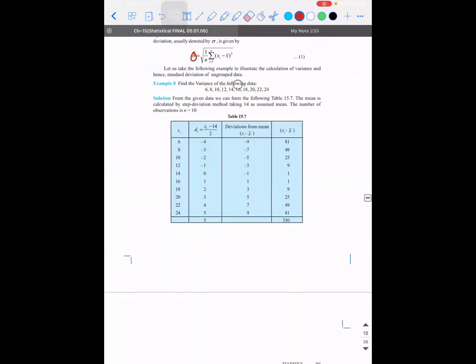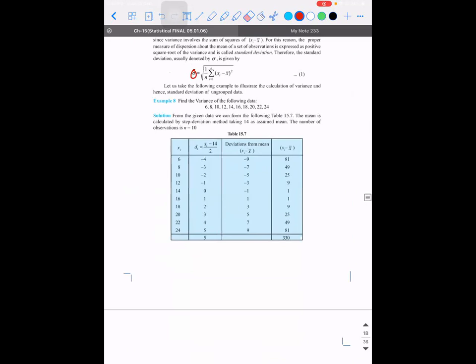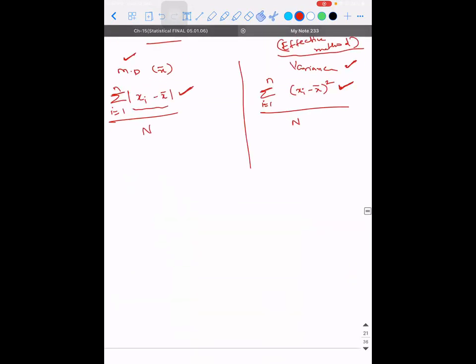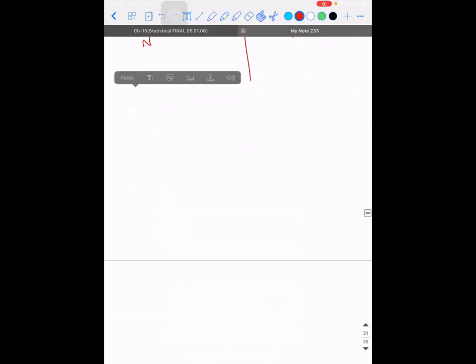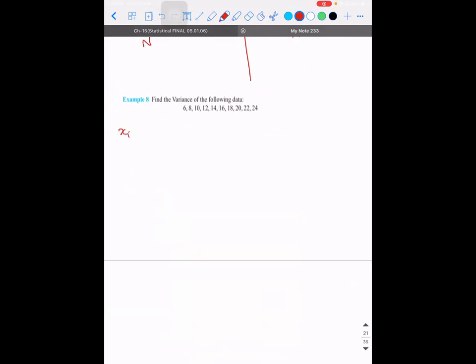Find the variance of the following data. So first, the column xi is what? 6, 8, 10, 12, 14, 16, 18, 20, 22, 24.